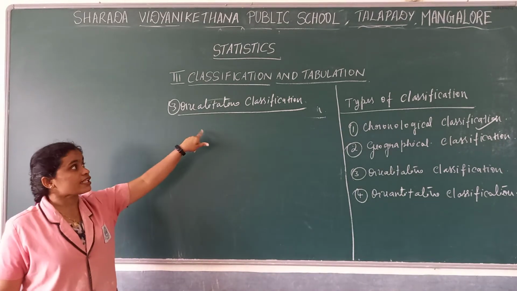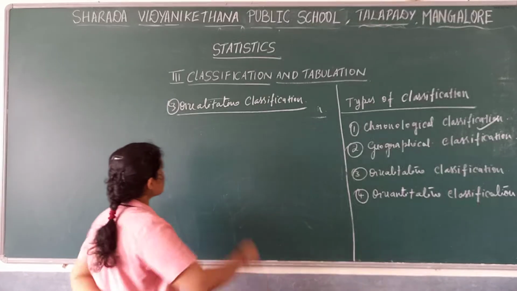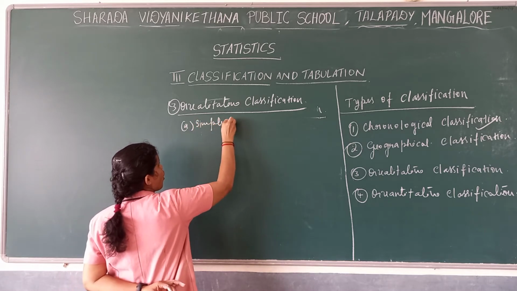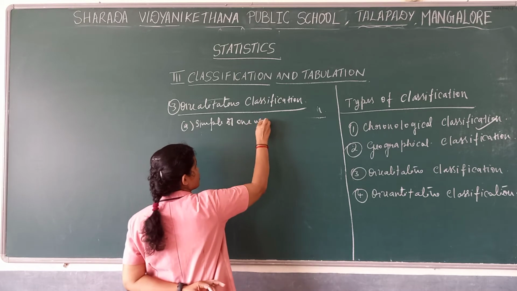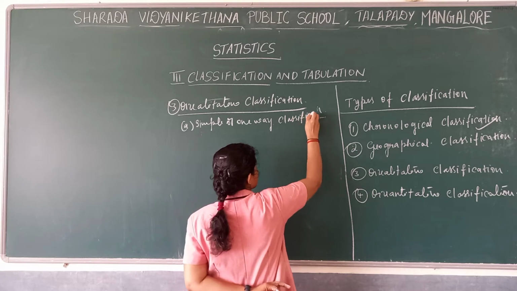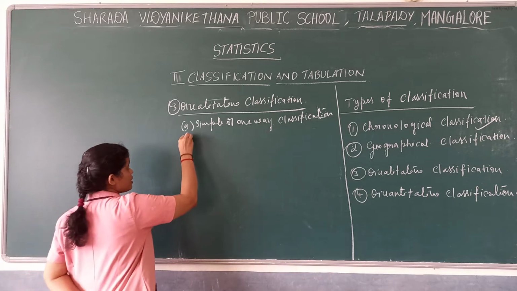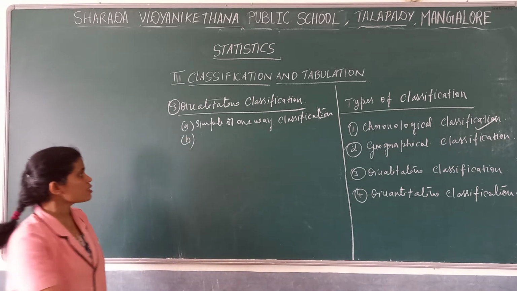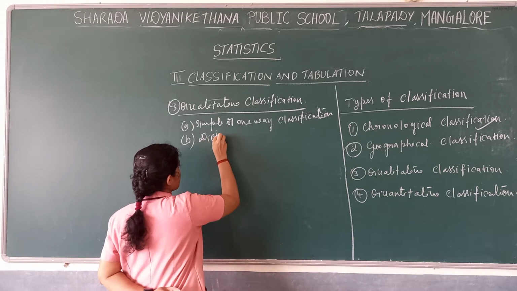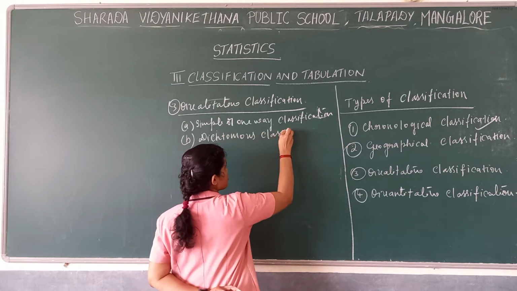But this qualitative classification is further divided into three. Only one classification, that is qualitative classification, we further divide into three. First comes the simple or one-way classification. Then the second one, dichotomous classification.